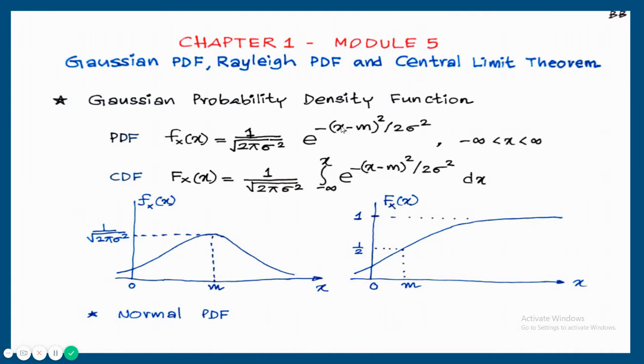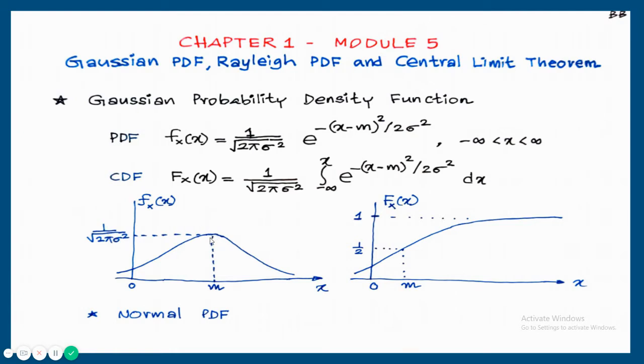When x is equal to m, it will be e raised to minus (m minus m), so it will be e raised to 0. E raised to 0 is 1. 1 into 1 upon root 2 pi sigma square. That is why when x is equal to m, the value will be 1 upon root 2 pi sigma square.